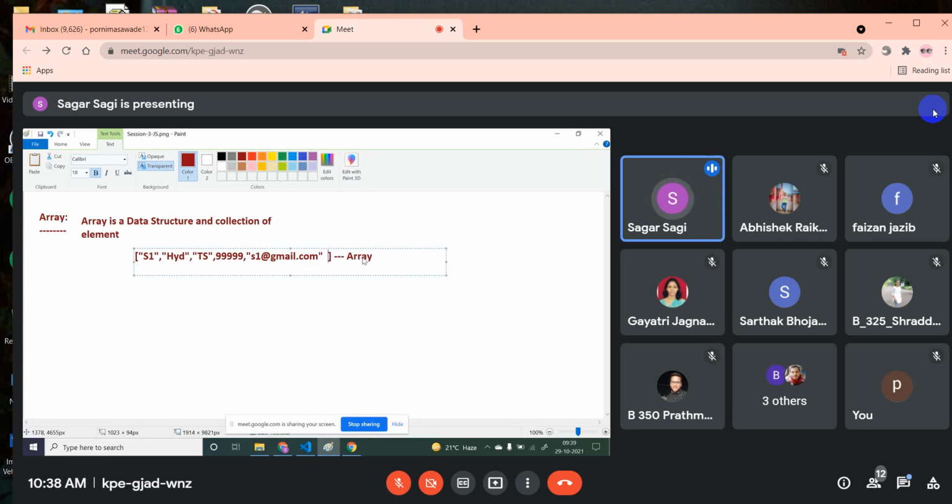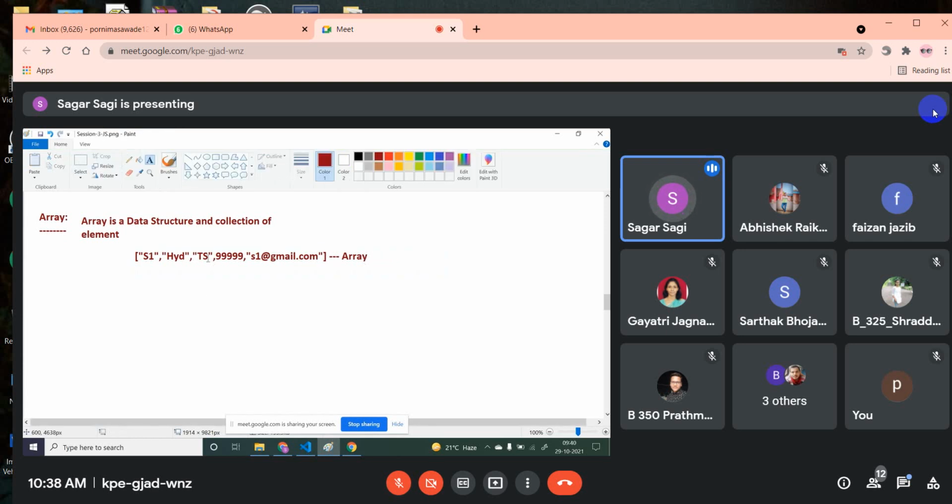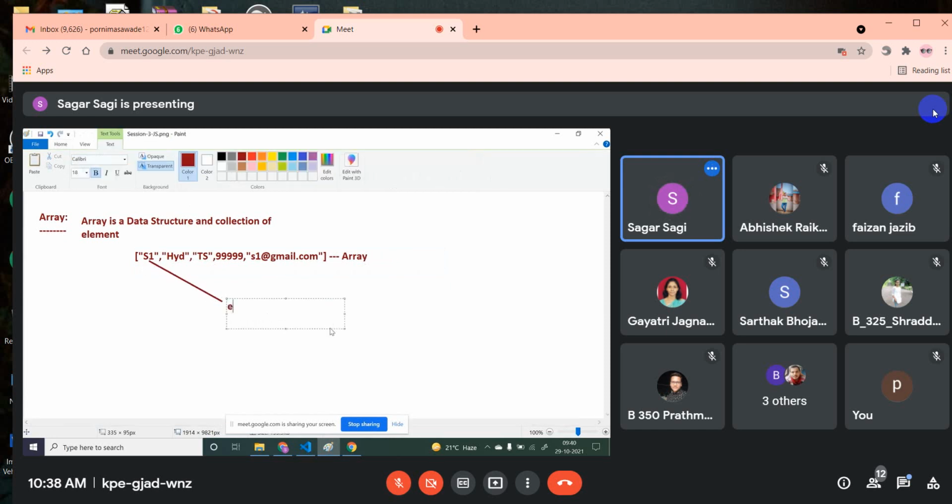Now see, we have stored some information in a different structure. Here S1, Hyderabad, TS, all these are called elements. That's why we say array is a data structure, one structure, and a collection of elements. Element is nothing but this data.